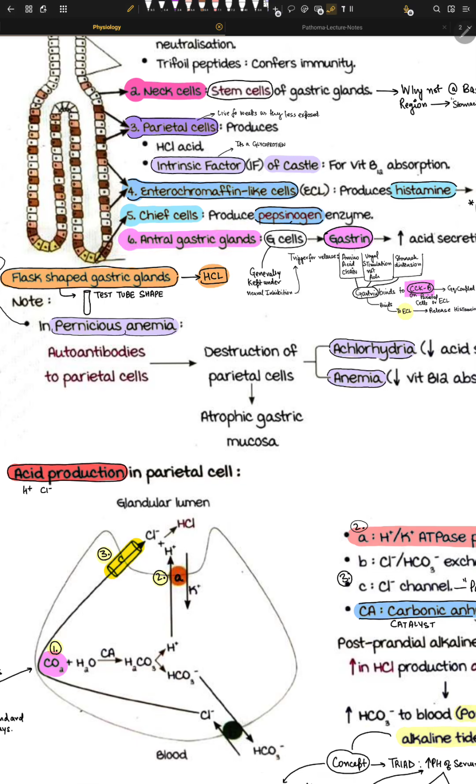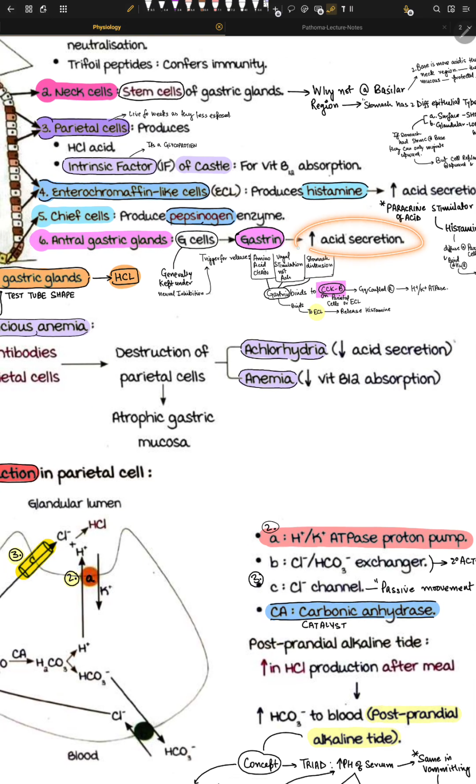Now, wherever we hear the word D, we should remember somatostatin. This somatostatin is an inhibitor. It's an inhibitor of everything. Now, this somatostatin can be released from D cells, I'm so sorry, not from G cells. And that's it. So this is the antral gastric gland. Gastrin is released, and gastrin directly increases acid production.